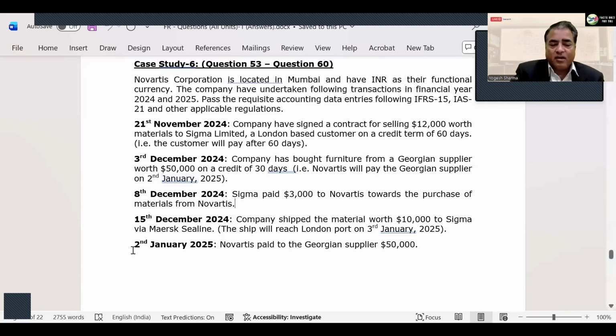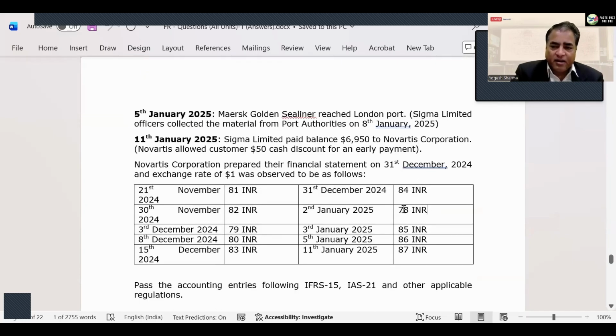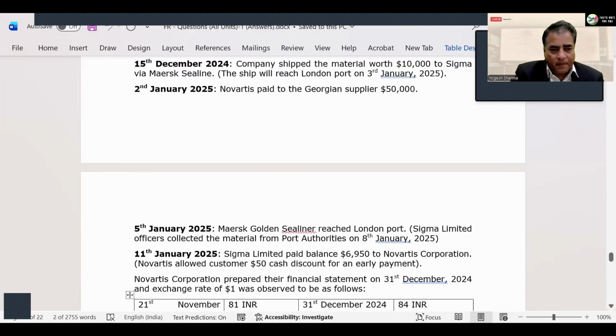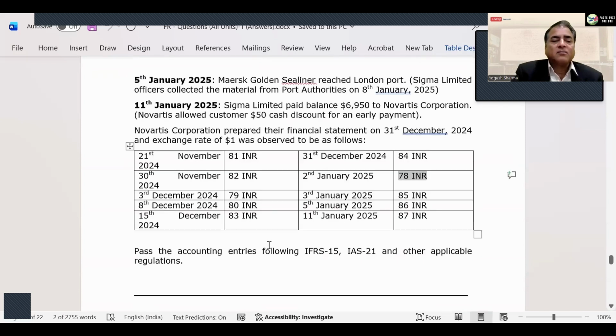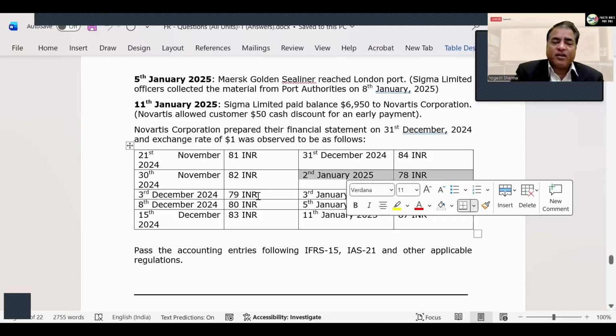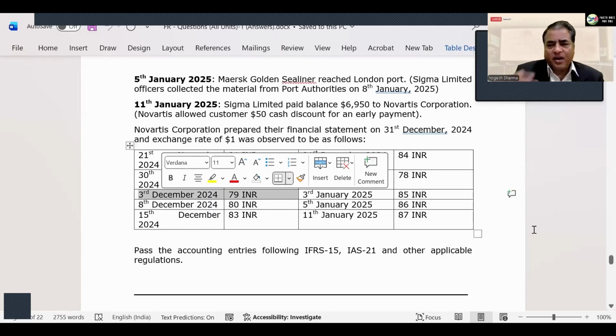Now, on 2nd January, you have paid the Georgian supplier for the furniture you bought, 50,000. So what you'll do, simply debit the bank 50,000, and we will apply this rate. On 2nd January, the rate is 78 INR. And when you bought the material, that was 3rd of December. On 3rd of December, the rate was 79. So that has gone down. Indian rupees have appreciated a little, and the US dollar has gone down. So from 79 to 78. Earlier your amount was 79, now you have to put it at 78.